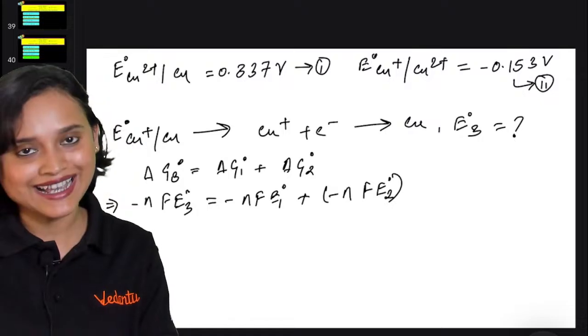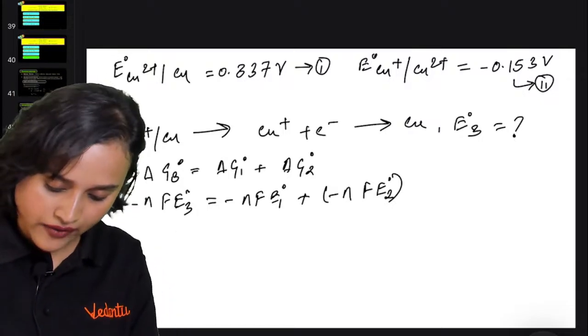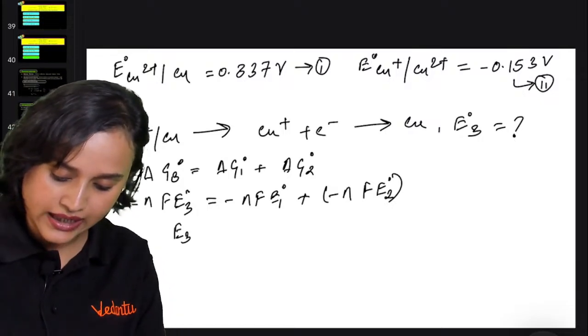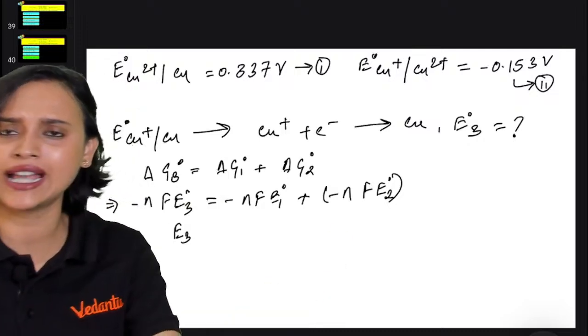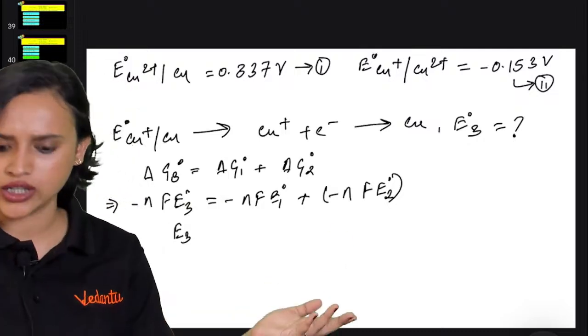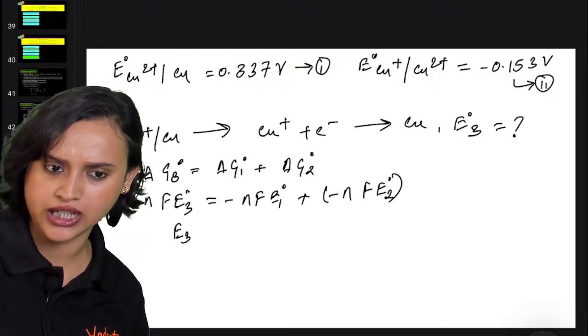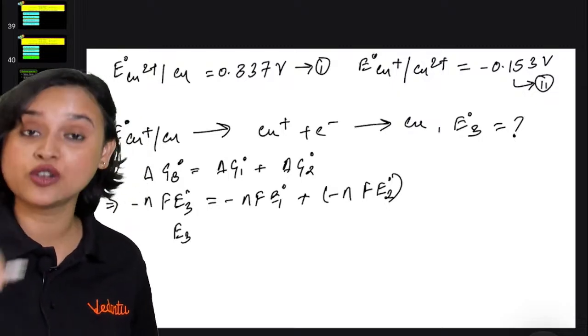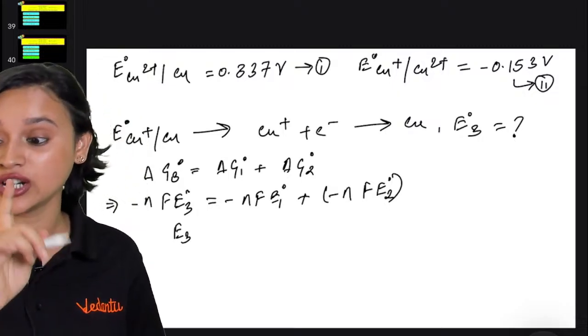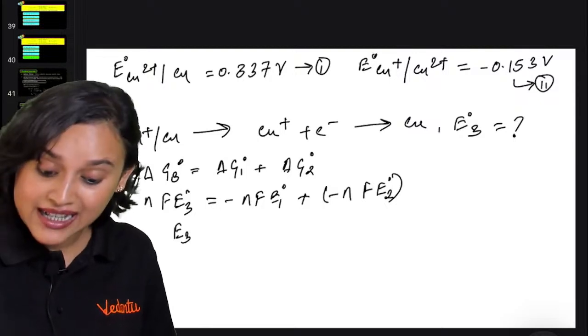Correct, everybody? Now from here, what we can do is E3. So we can cancel all the N and F. N and F are what? N and F are going to be the same thing, everybody. No. We can only cancel F, everybody. We cannot cancel the N, because N is going to be different.